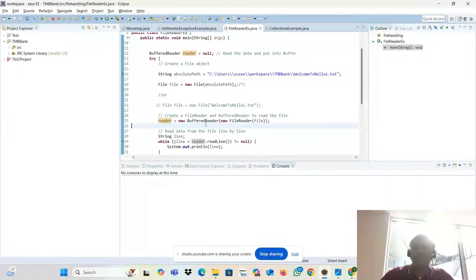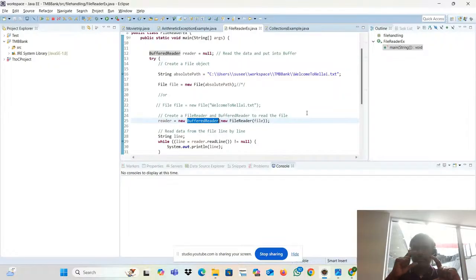BufferedReader is equal to new BufferedReader, and within that I'm passing the new FileReader. Why are you using the new FileReader? With the help of this FileReader, we are doing the reading operations. The readLine method is not directly supported. So what is the use of this FileReader? To read the file, to read the content. FileReader reads character by character. Reading operation only, we can do it with the help of the FileReader.